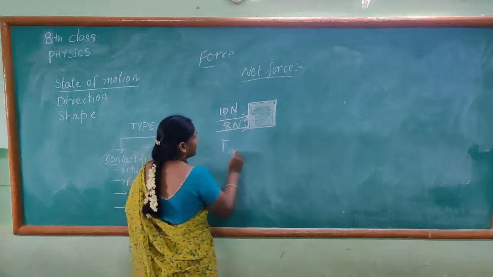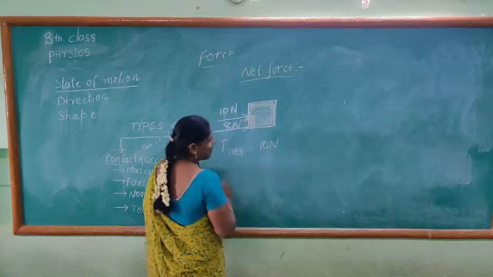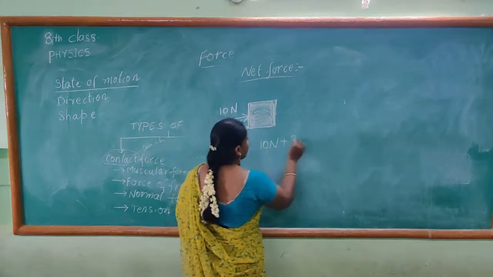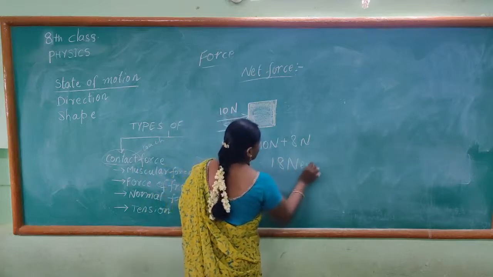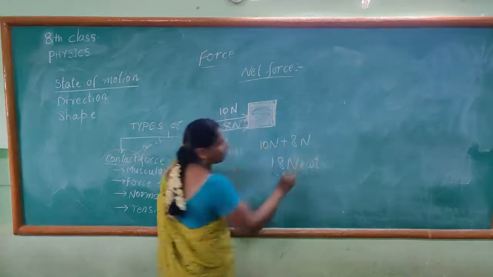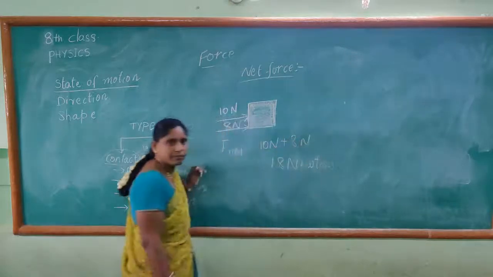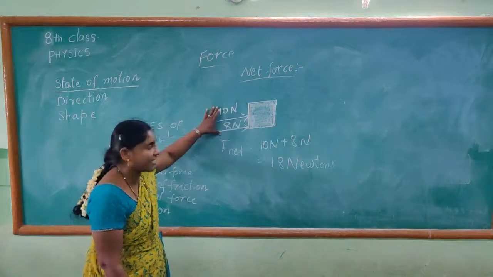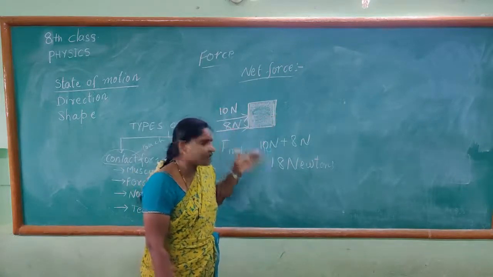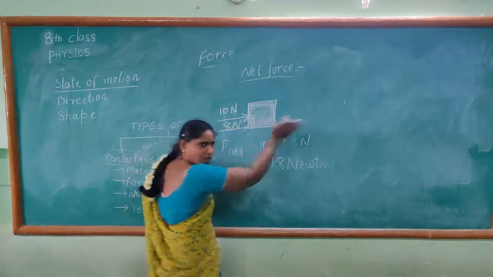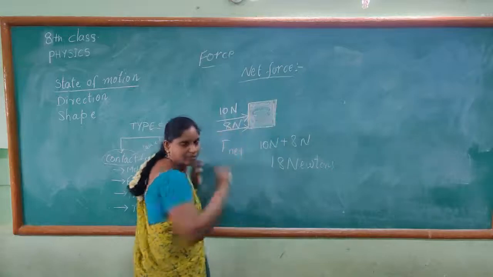So F net is equal to, on the same side of the body, no? So on the left side, what is the force? 10 newtons plus 8 newtons. So totally 18 newtons of force is acting. So the body is moving towards the east direction. Because on this side you have 18 newtons of force, and on this side no force, so the body is moving. What is the net force? 18 newtons, and the body is moving towards the east direction.